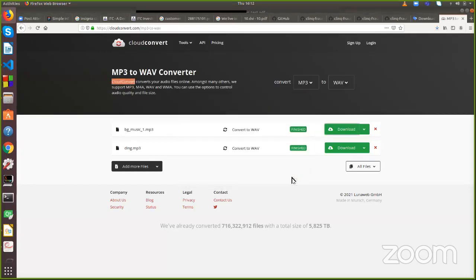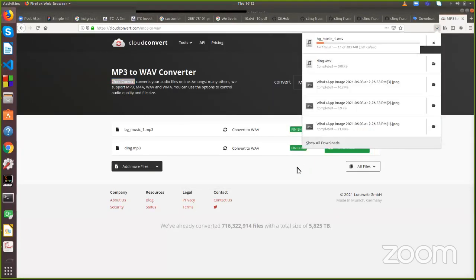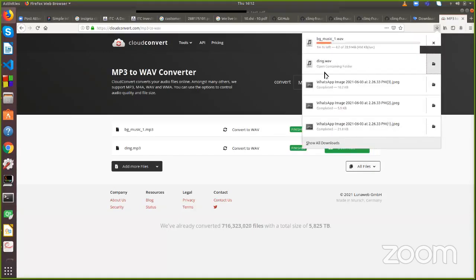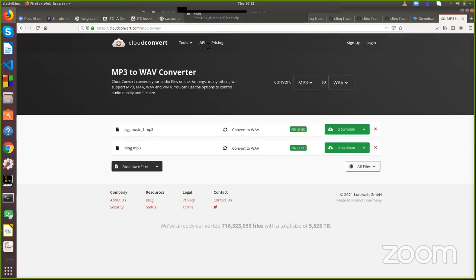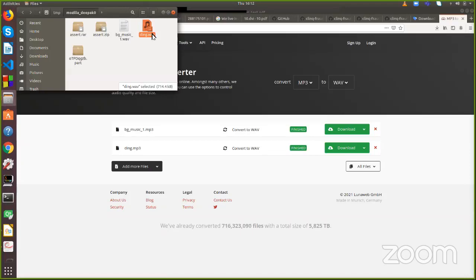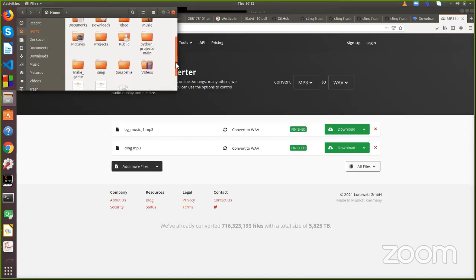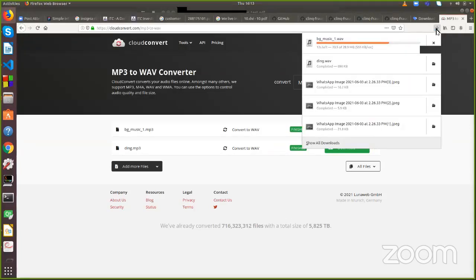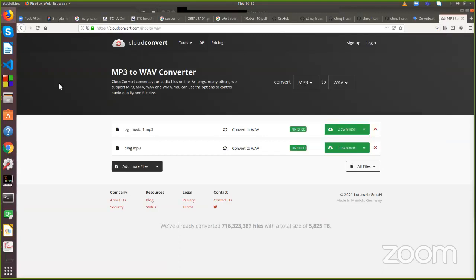Just wait for a few minutes until I copy this downloaded file from the other folder. This background music file is getting downloaded, just wait for a few seconds.